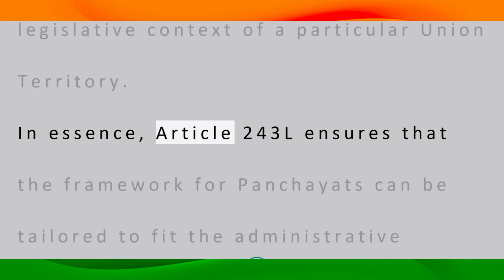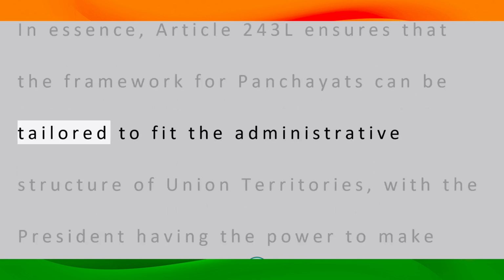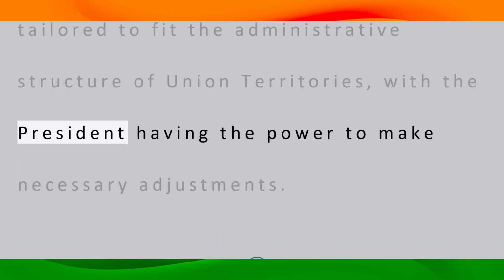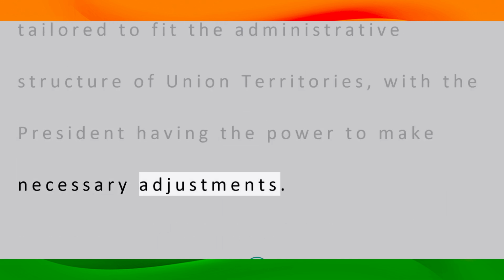In essence, Article 243L ensures that the framework for panchayats can be tailored to fit the administrative structure of union territories, with the President having the power to make necessary adjustments.